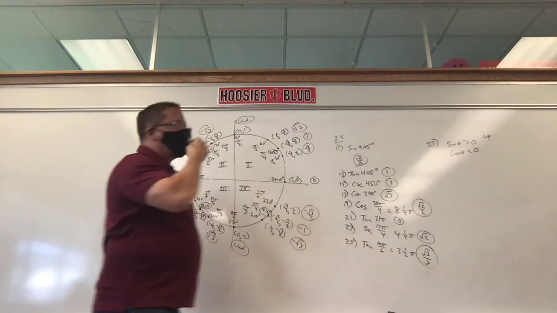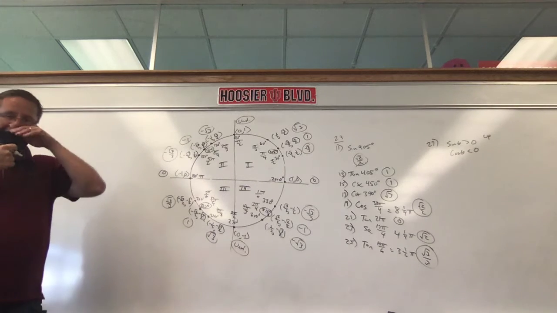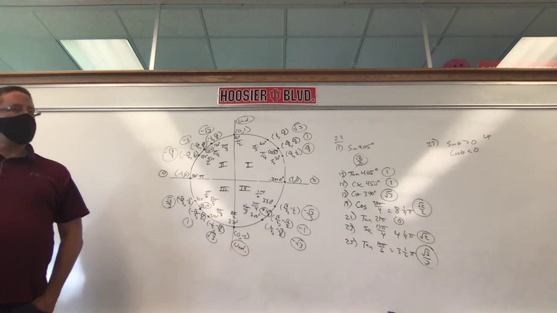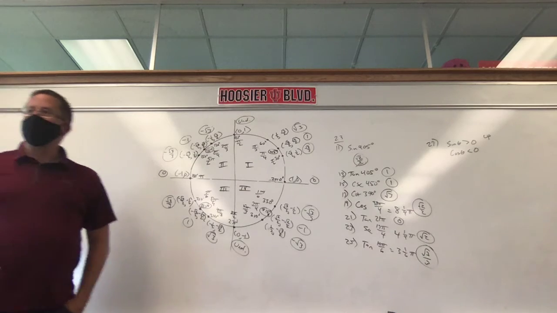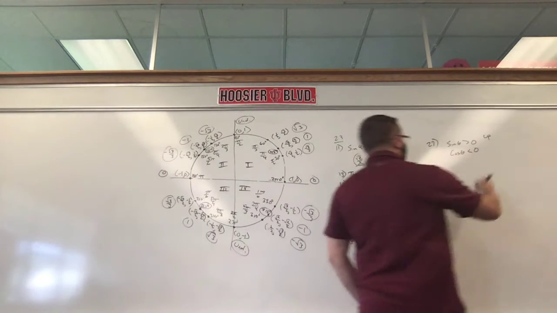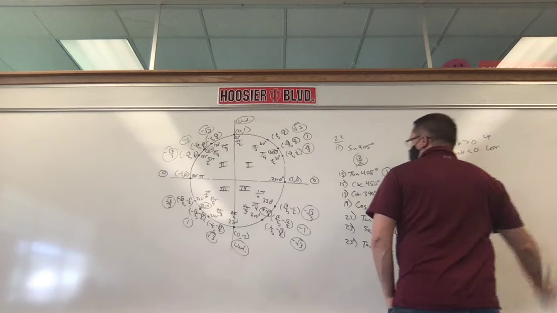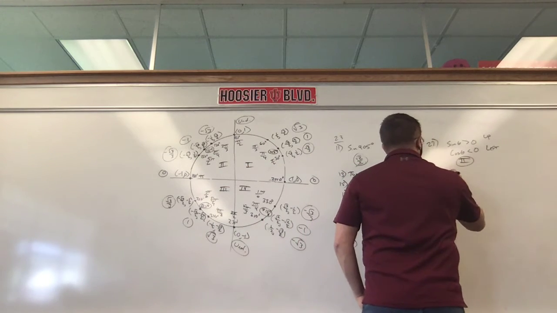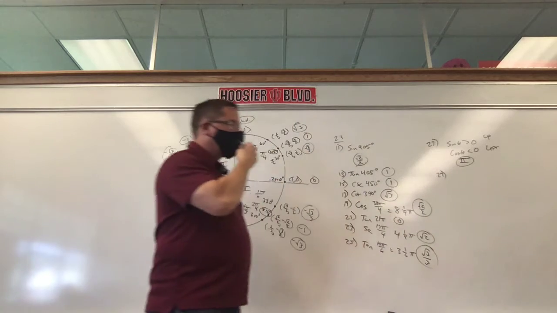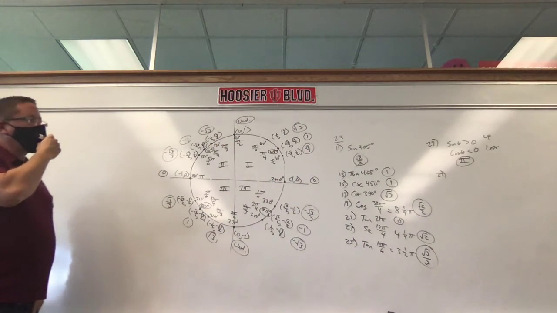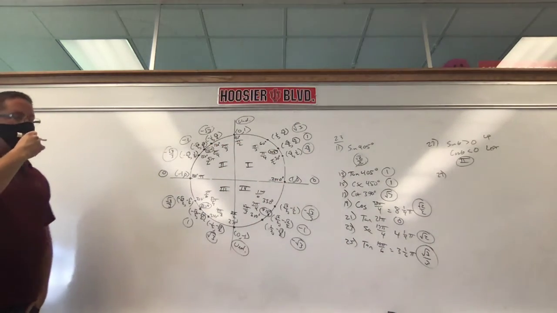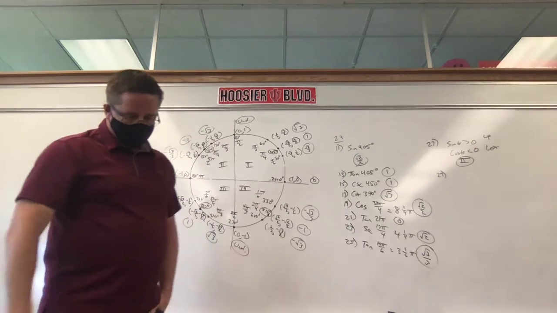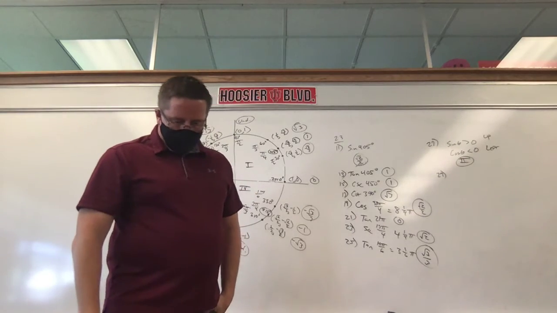Cosine of theta is less than 0. What word do I want here? Not down, it's cosine. Cosine's not up or down. Cosine's left and right. So it's what? Left. This is the fancy way of saying up, left. Up, left, quadrant 2. Any angle whose sine is positive and cosine's negative has to be in quadrant 2. Has to be. Okay?